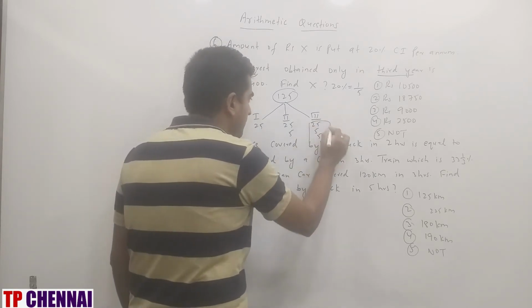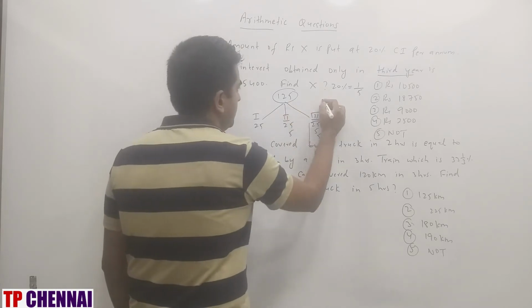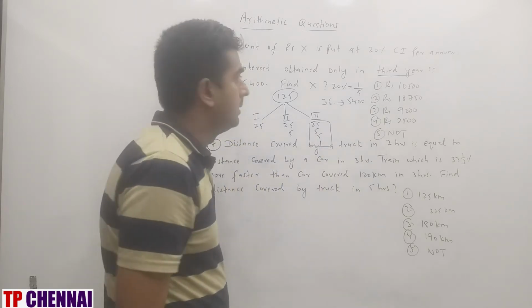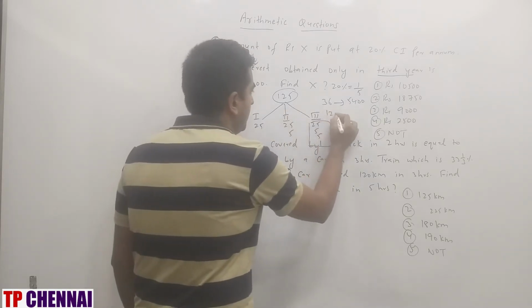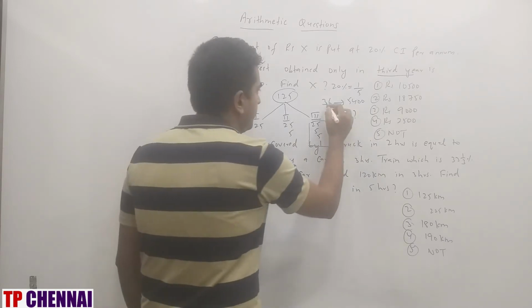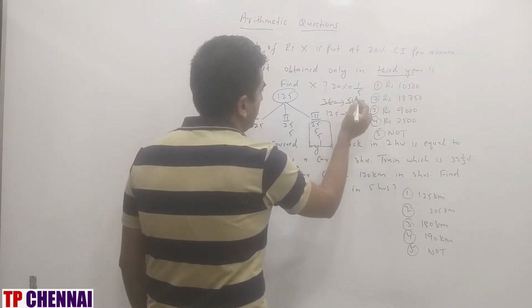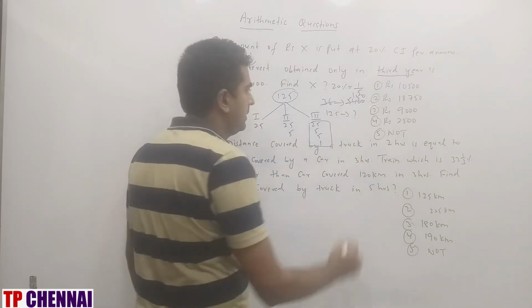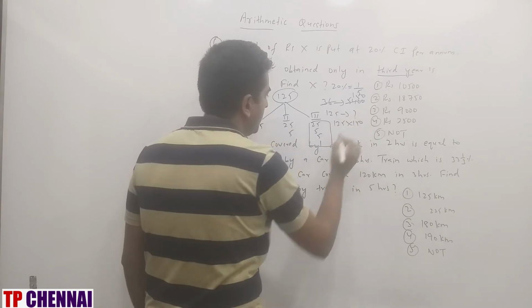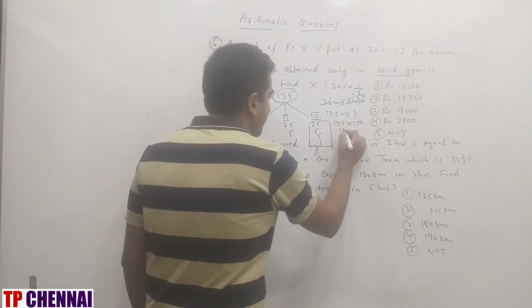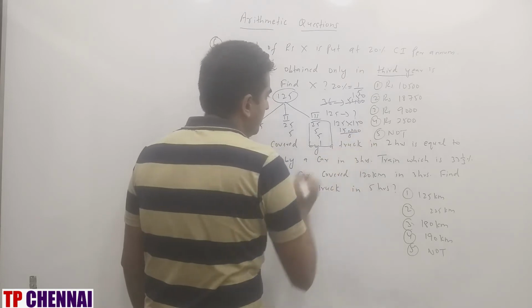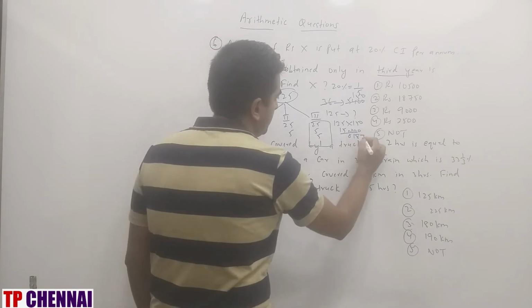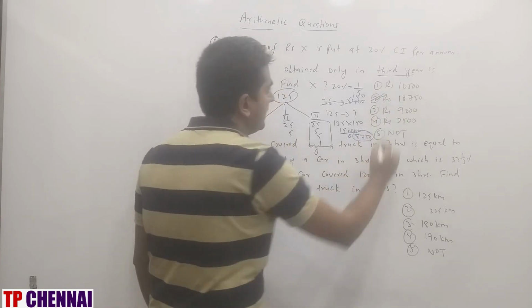So third year, what is the value? 25, 30, 35, 36. So 36 parts, how much have they given you? 5400. Now what are they asking? X is the principal. So 125 parts is how much? 36 ones are 36, 36 15s are 540... so 5400 divided by 36 is 150. So 125 into 150. How to multiply a number by 125? Add 3 zeros and divide the answer by 8. So 8 18s are 144, 8 7s are 56, 8 5s are 40: 18750 is my answer.